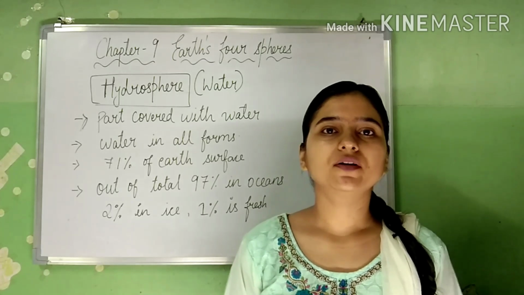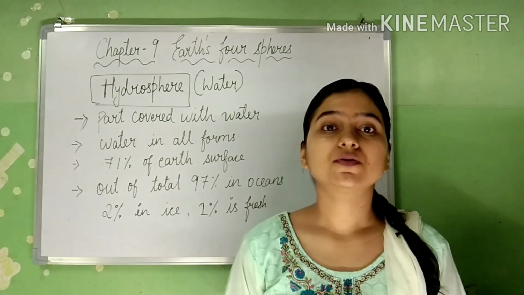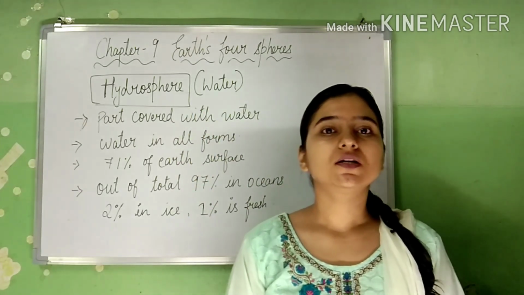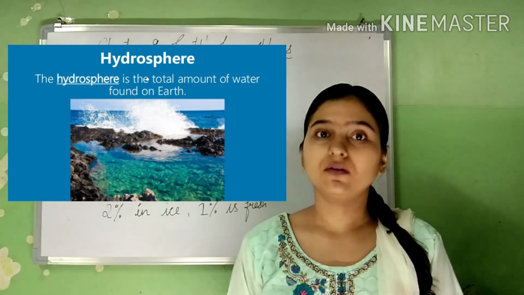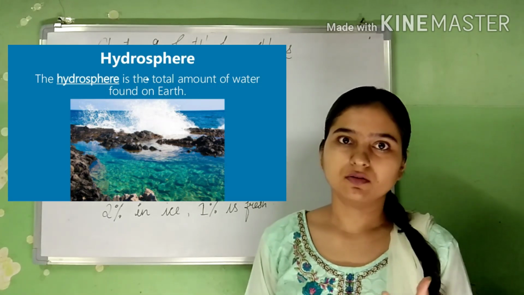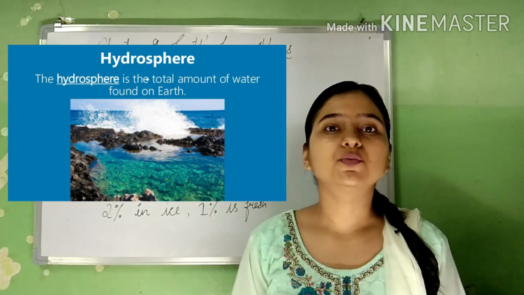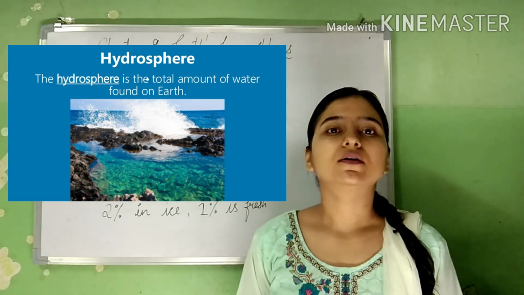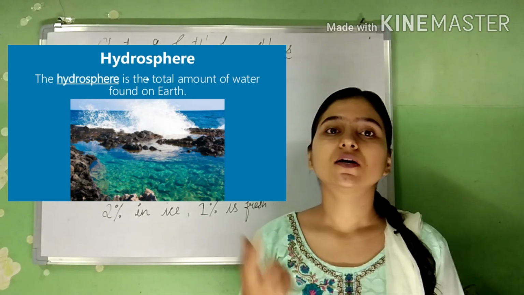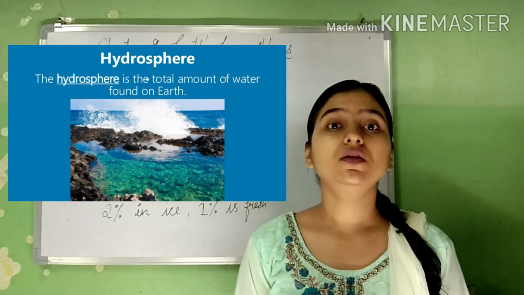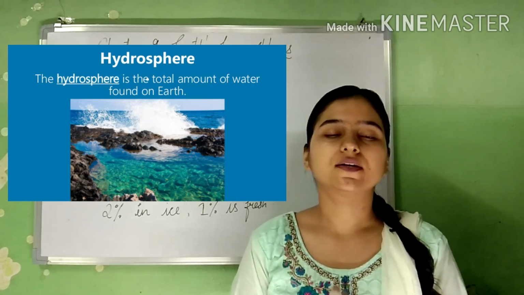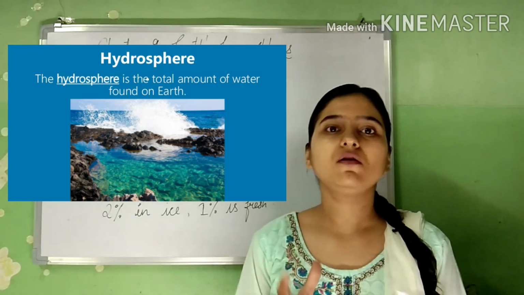See students, the first sphere is hydrosphere. So we are going to see what all things come under the hydrosphere. Hydrosphere is that part of the earth which is covered with water. Hydro is referred to as water. That means the part of earth which is covered with water will come under hydrosphere. As you know, earth is a blue planet and most of the earth part is covered with water. So hydrosphere is the part where the water is existing. That means the water in all forms.